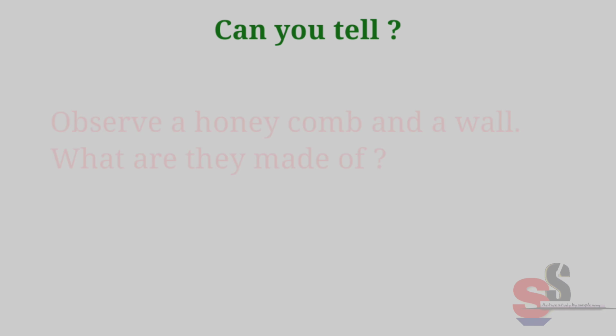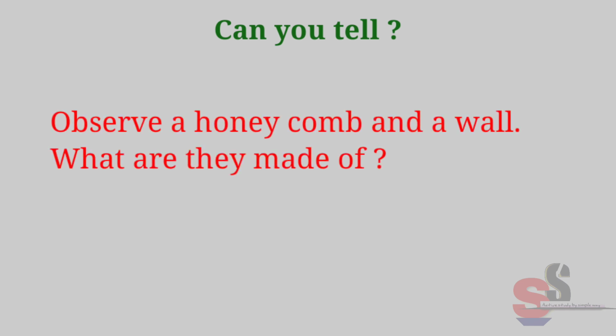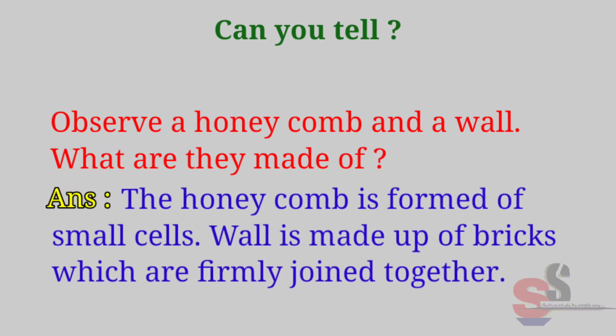Can you tell? Observe a honeycomb and a wall. What are they made of? Answer. The honeycomb is formed of small cells. Wall is made up of bricks which are firmly joined together.